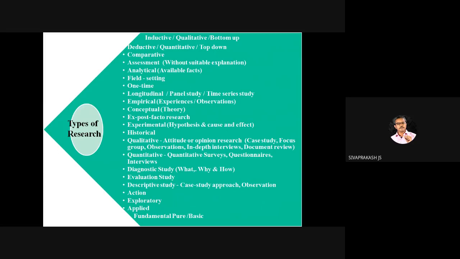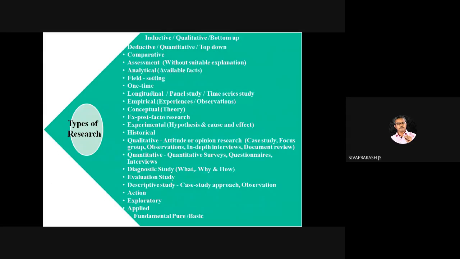Means people used to go for applied research. Here the important word we have to remember is that applied research is related with immediate solution. So it gives the immediate solution for the problem. So that is applied research.